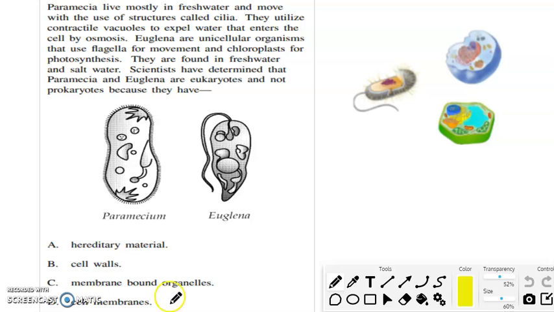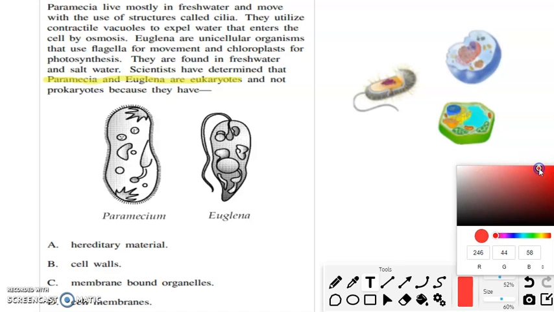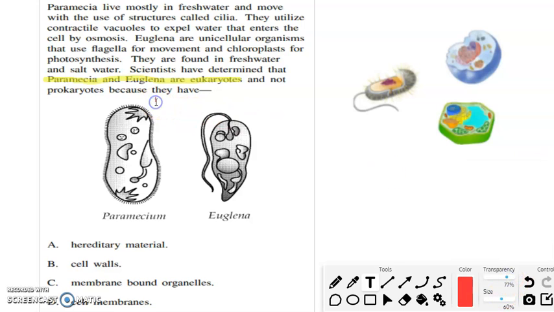Okay, so let's highlight a couple of things. First of all, this question has a whole lot going on. It talks about a lot of different structures, cilia, vacuoles. It talks about unicellular, chloroplasts, and photosynthesis. But when you look at the question itself, it's saying that these two organisms, Paramecia and Euglena, are eukaryotes and not prokaryotes because why? So really, all that this question is asking is, why are they eukaryotes?